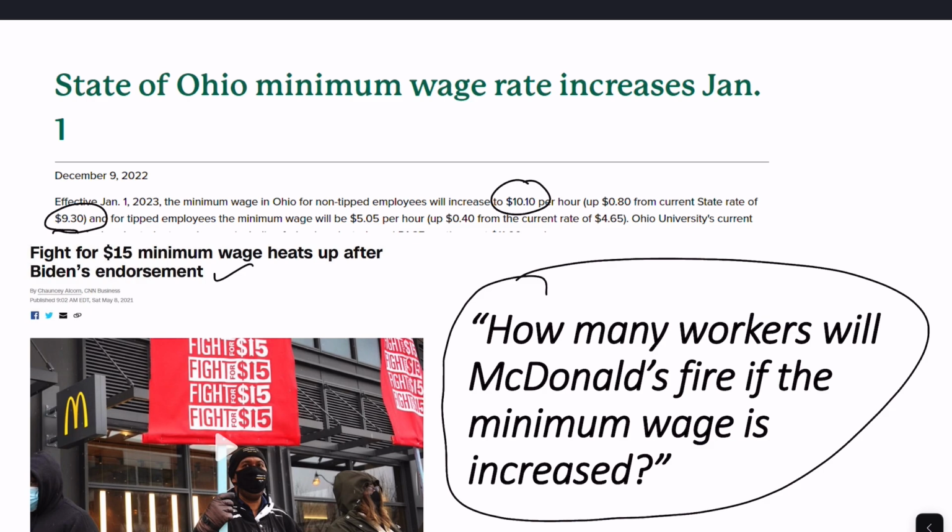And so what I'm going to show you is that the answer to this question depends dramatically on how responsive demand curves for labor are for McDonald's. And in particular, it's going to be elasticity. That's what we mean by responsiveness. And that's going to be the topic of this chapter.